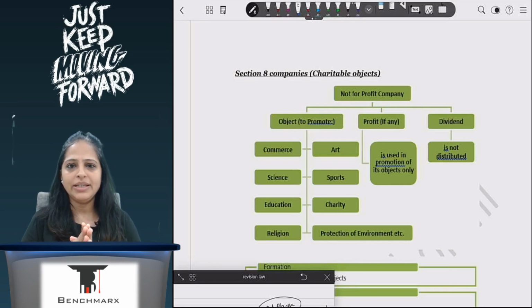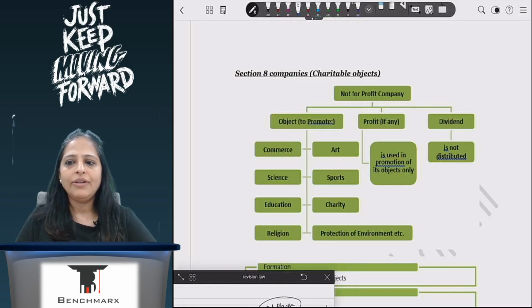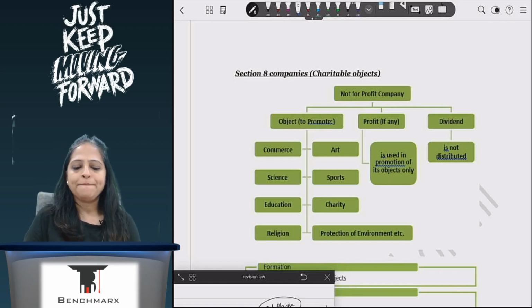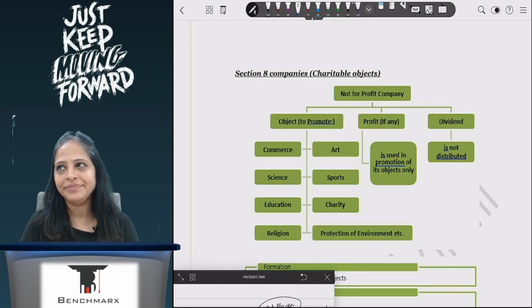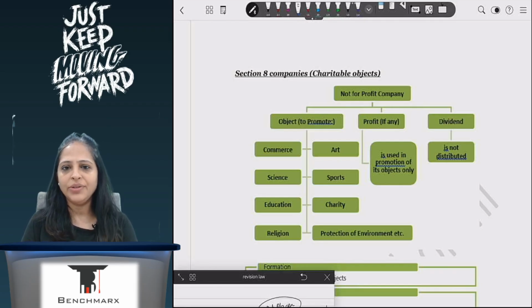There was a question asked previously: they are winding up, and after winding up they are sharing the proceeds of whatever money they have earned from the Section 8 company. Can they do so? They cannot.